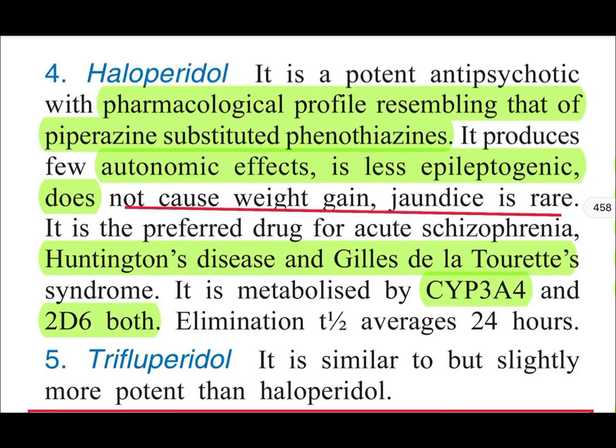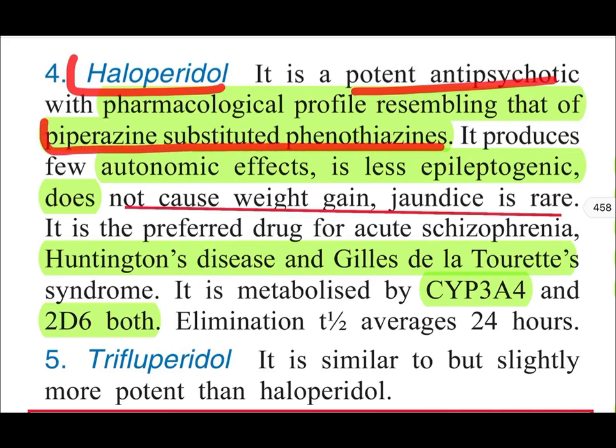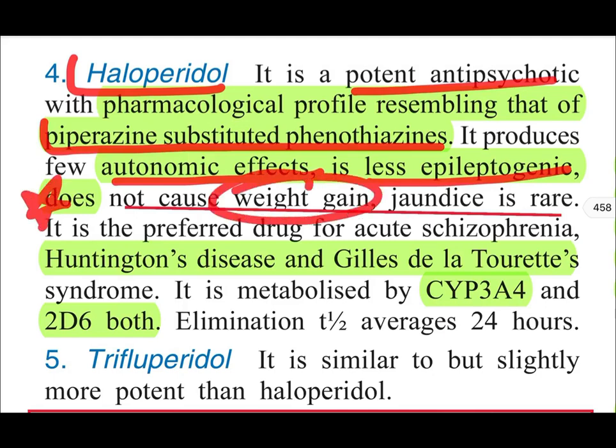The haloperidol, it is very potent antipsychotic and it resembles that of the piperazine substituted phenothiazine. It has few autonomic effects, it is less epileptogenic and does not cause weight gain. Very important. Most of the first generation antipsychotics are not causing weight gain. Also, it is preferred for the drug treatment of acute schizophrenia, not currently because of the side effects like extrapyramidal symptoms. Now its use is reduced. Other uses are Huntington's disease and Tourette syndrome.